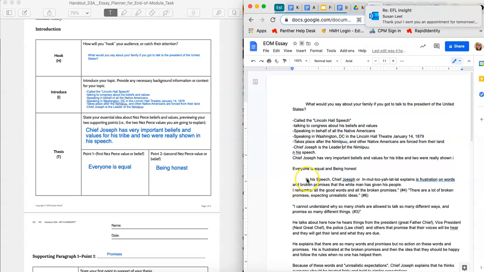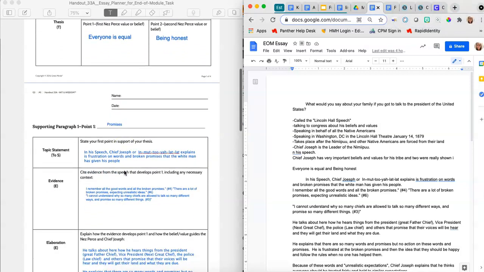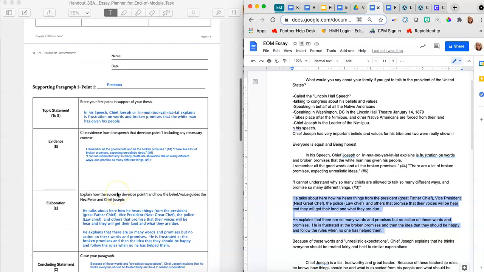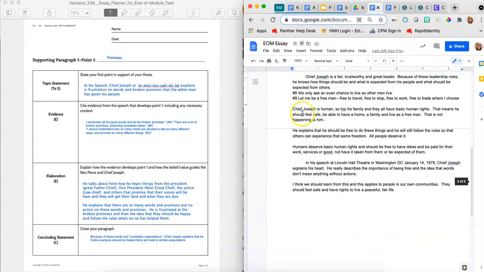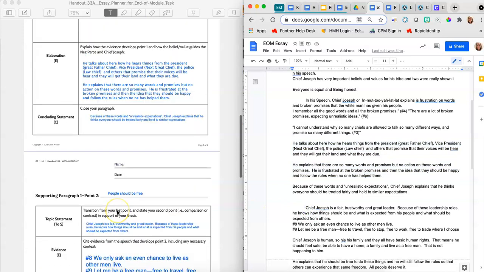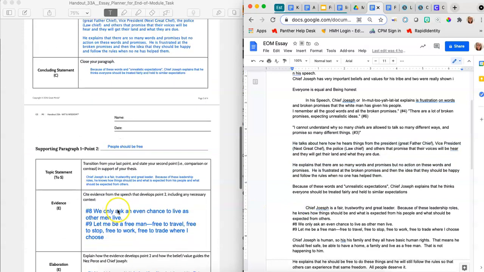Then what I did is I looked at my second paragraph and I put everything in here. So I put my topic statement, my evidence, and my elaboration, and finally I have my concluding statement. I then press tab and I have my information for paragraph 2.